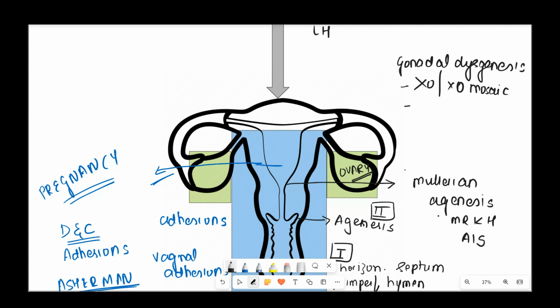So gonadal dysgenesis, or even other gonadal problems, like if a woman has AIS, it will be XY. So in those conditions also, or it will be XY with complete gonadal dysgenesis, as in Swyer syndrome. So those are the causes for compartment 2 causing primary amenorrhea. But there are other diseases in India which can lead to dysfunction of the ovary, leading to no production of estrogen and progesterone. The most common out of them is tuberculosis. Tuberculosis causing oophoritis, causing complete ovarian failure, can lead to presentation of primary amenorrhea.